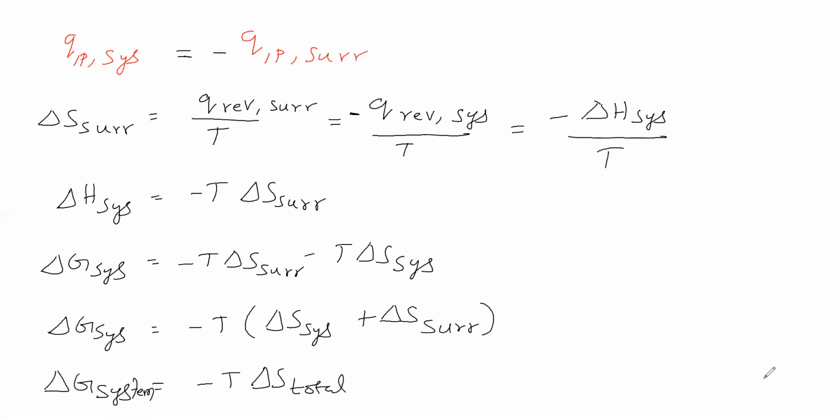Now we will see the criterion for spontaneity. For a spontaneous process, delta S total is positive.